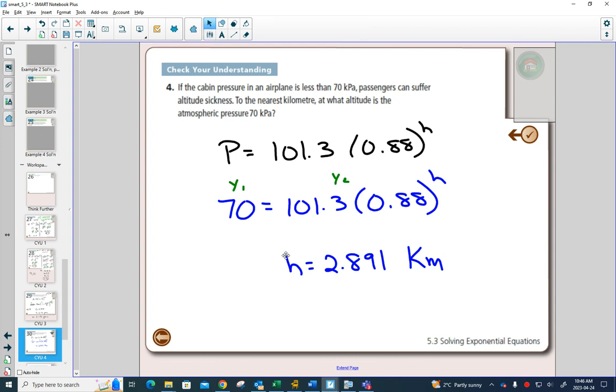Which puts it into perspective. If you can get altitude sickness at 2.891 kilometers, which is 2,891 meters, and the airport in Bolivia is at 4,000 meters, it's not surprising that you get a lot of people with altitude sickness when they come off that plane.